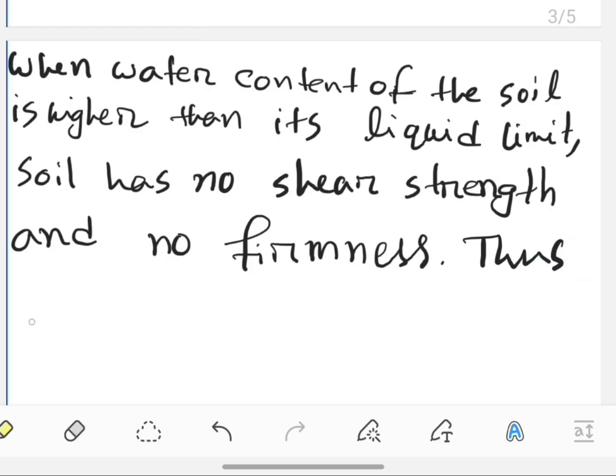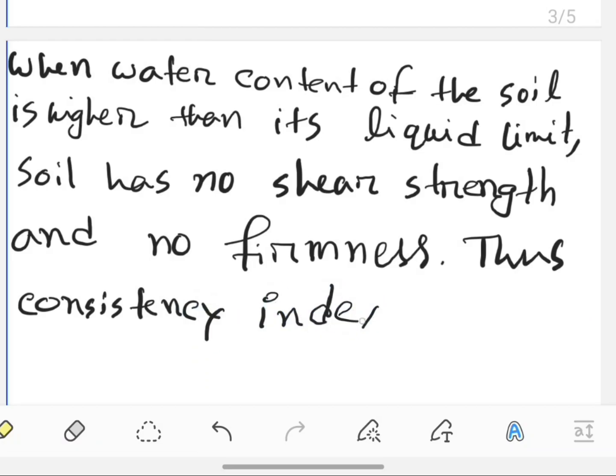Thus, consistency index will be negative.